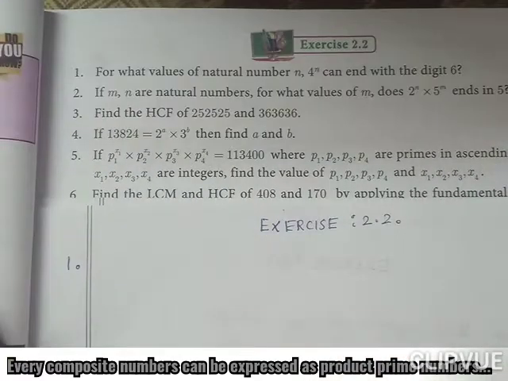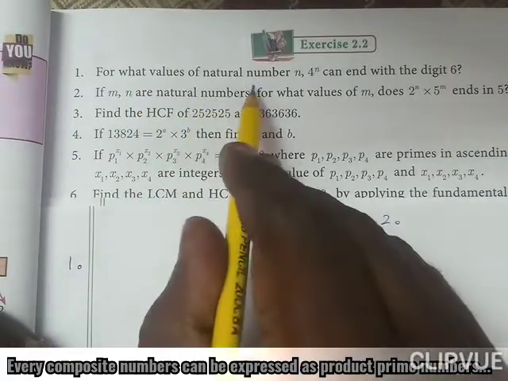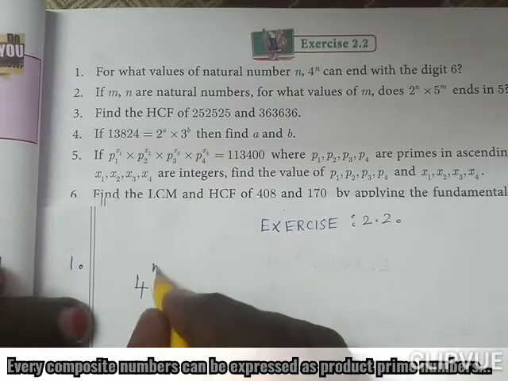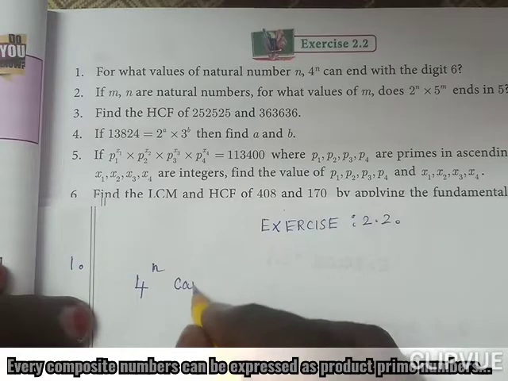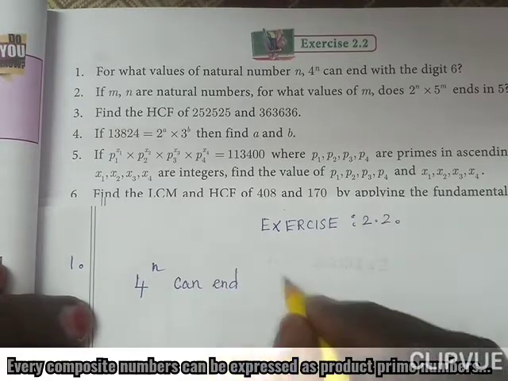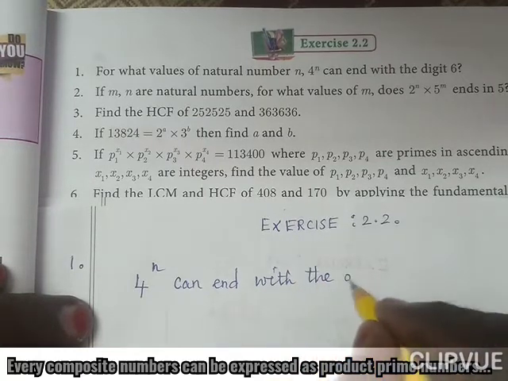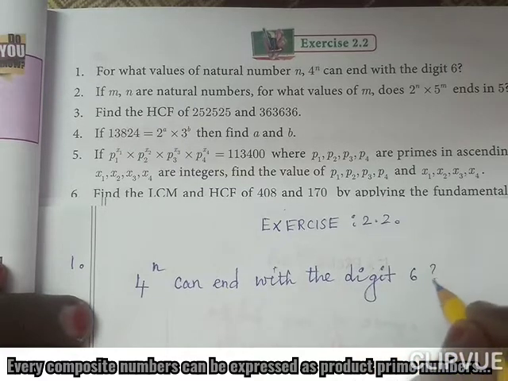Exercise number 2.2, question number 1. For what values of natural number n, 4 power n can end with the digit 6.